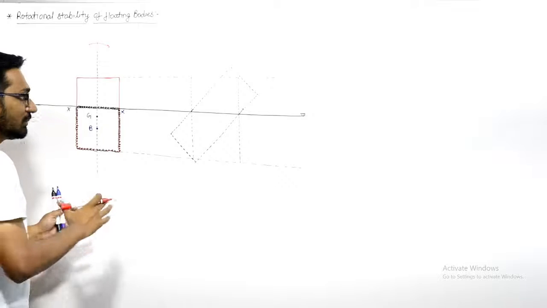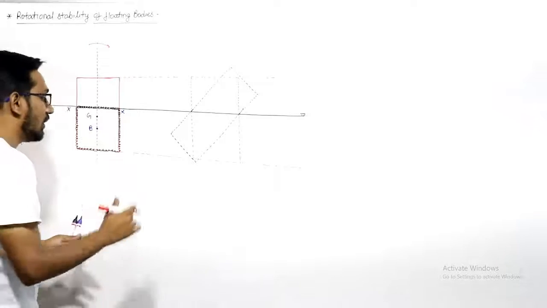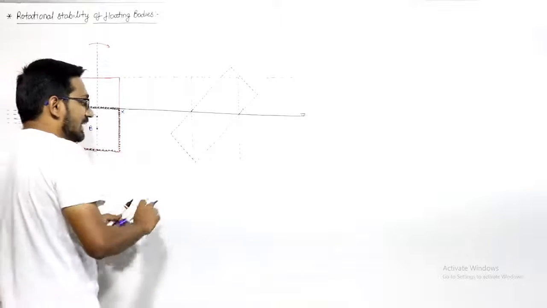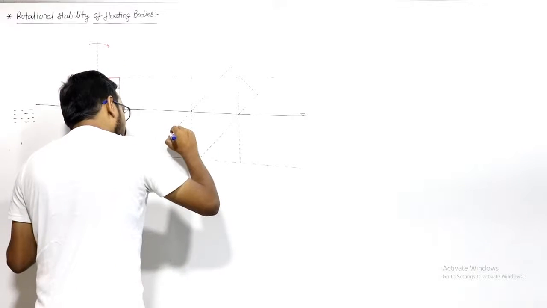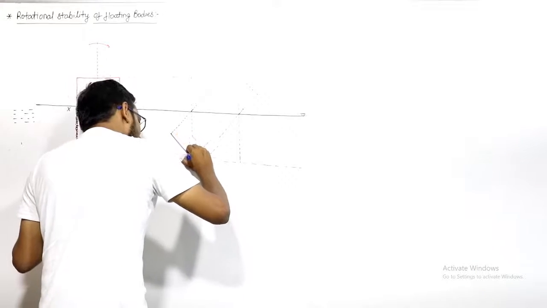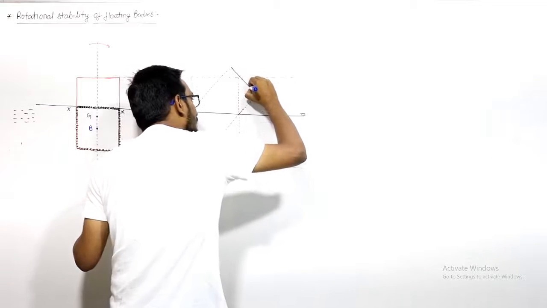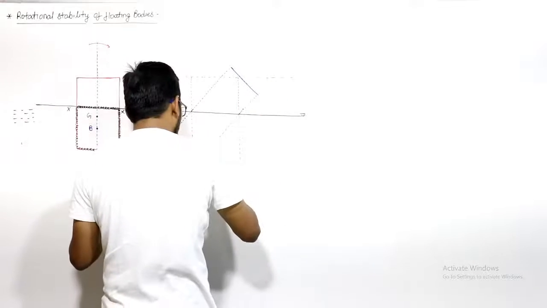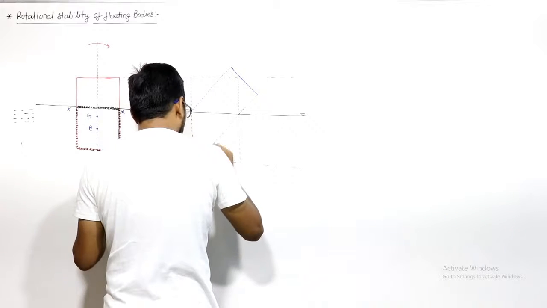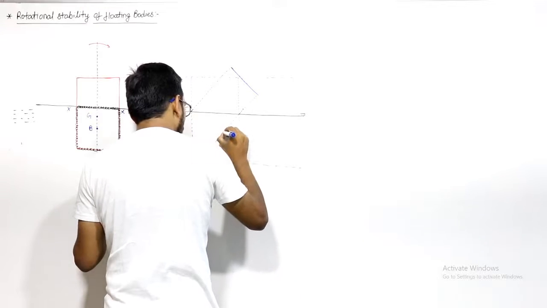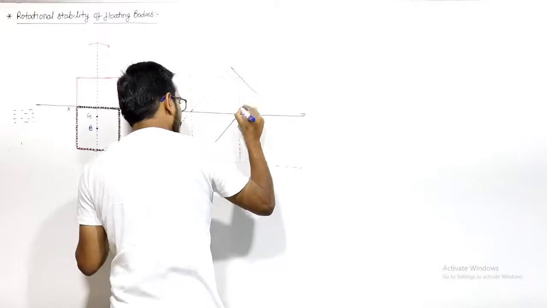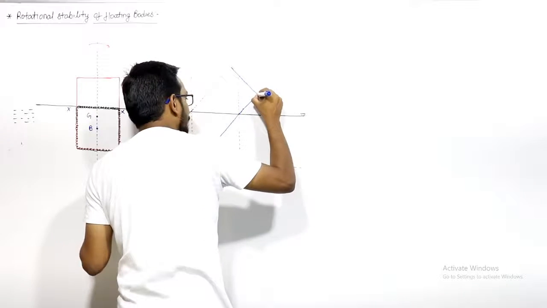Right. So now the shape of the fluid changes. Now this is the body which is inside the fluid. If I make it bold, this is the body shape which is inside the fluid when you give it some rotational displacement or rotational disturbance.